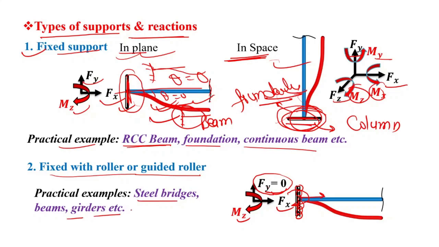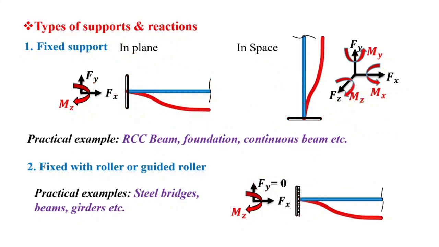Practical examples of this type of support are steel bridges, beams and girders, etc. Another question may come to your mind: why have I not shown this in space mode? If we consider the space structure of this support, then this will become the same as this one. So practically a guided roller in a space frame is not possible. Clear?